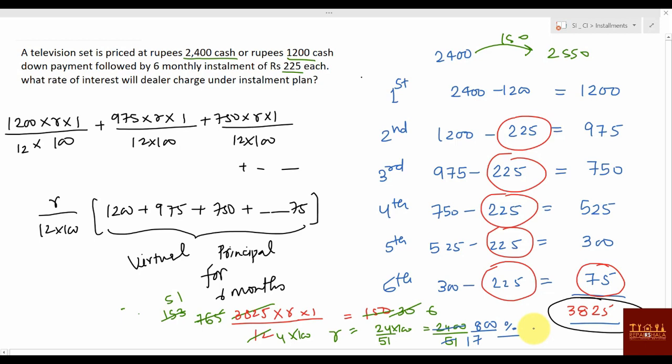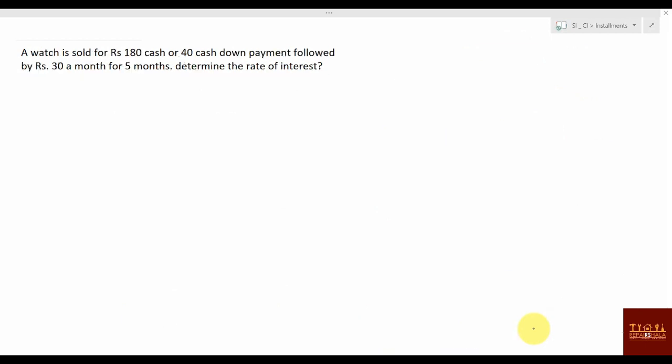Clear? Let's solve another question so that you get another understanding. A watch is sold for 180 rupees cash. Means that is 180 cash and 40 cash down payment followed by 30. So 40 cash down payment plus 30 for 5 months means 150. So this will be 190. How much interest? 10 rupees interest.